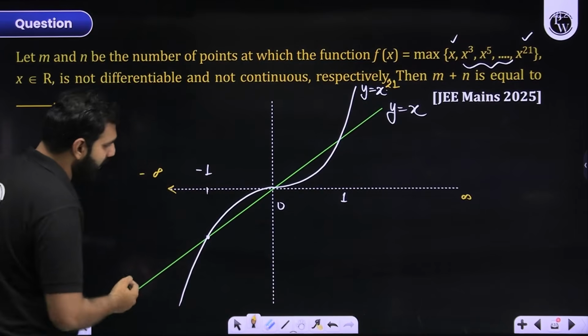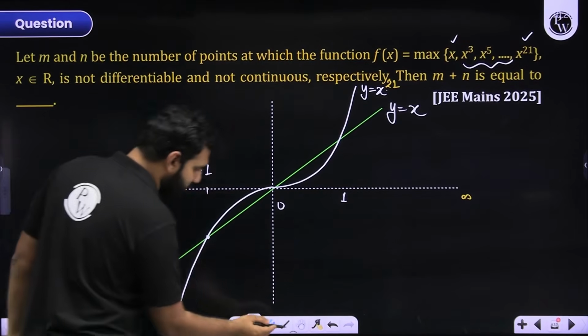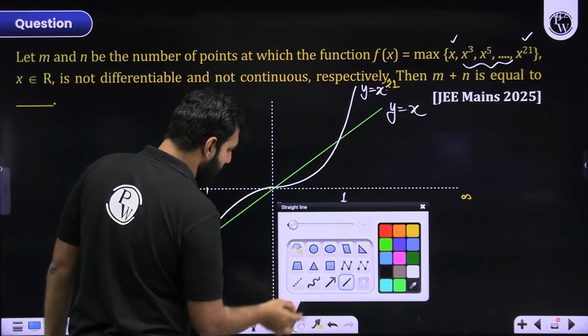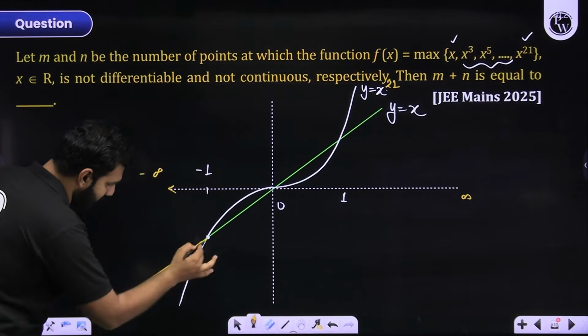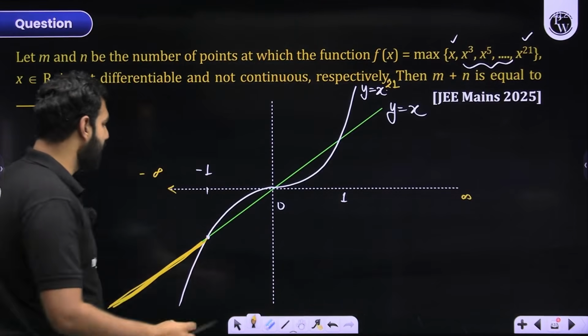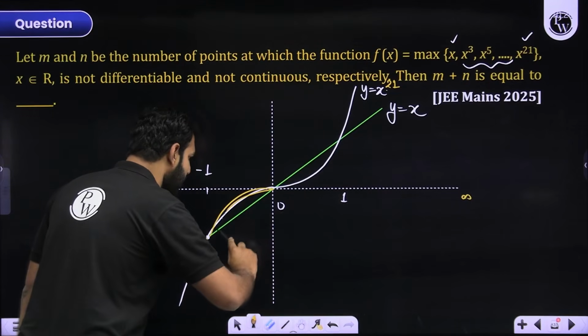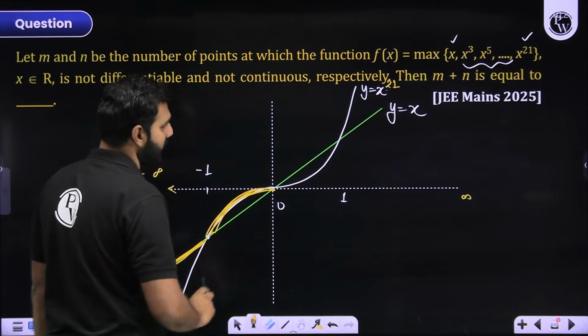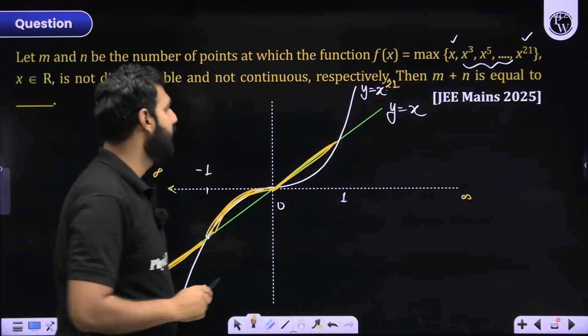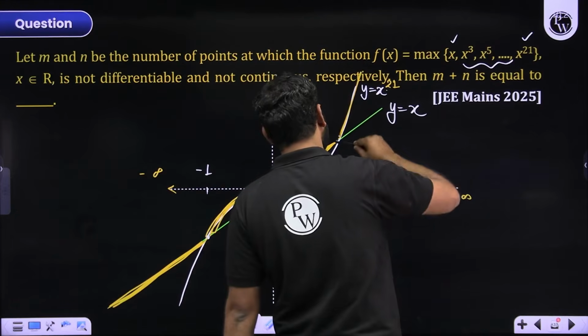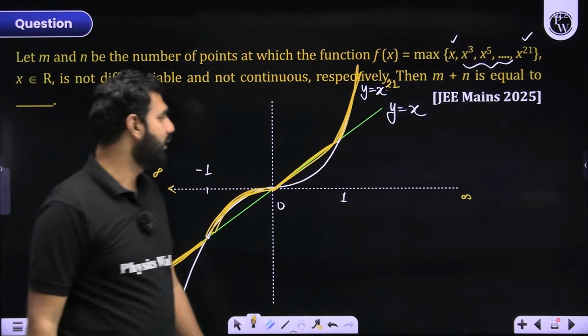between minus infinity and minus 1 is y is equals to x. Can you see it very clearly? So I'll take this above curve, right? I'll draw this above curve. So the above curve here is this y is equals to x. Then the curve which stays above is this y is equals to x to the power 21. Then the curve which stays above is y is equals to x between 0 and 1. Then the curve which stays above is y is equals to x cube between 1 to infinity.